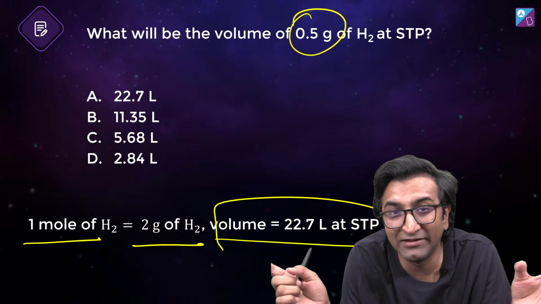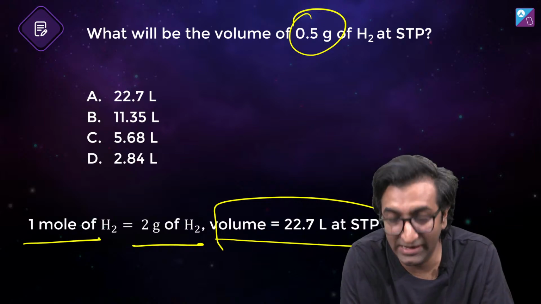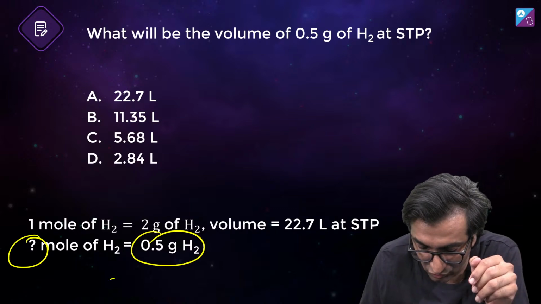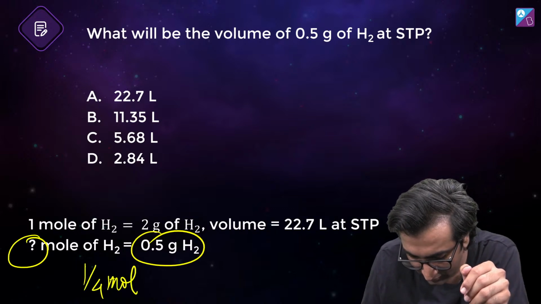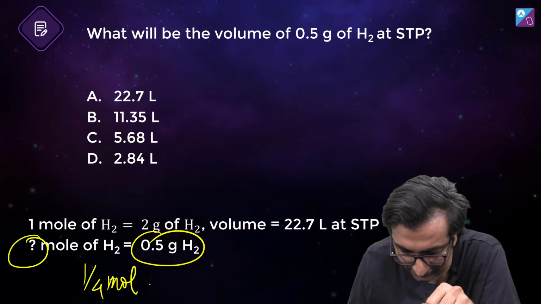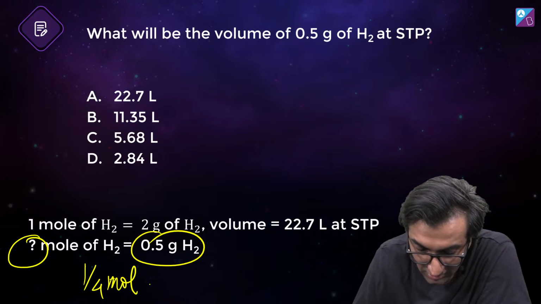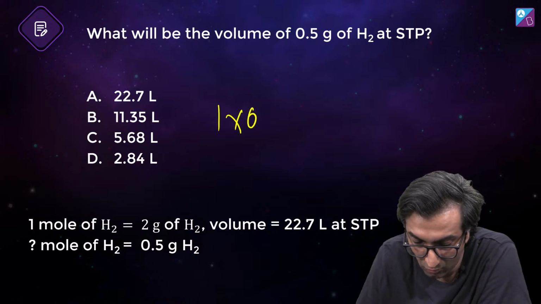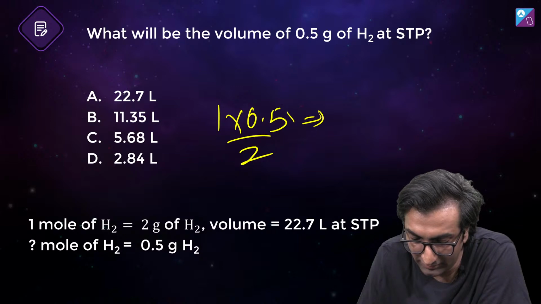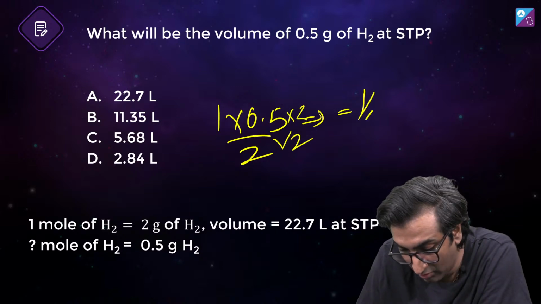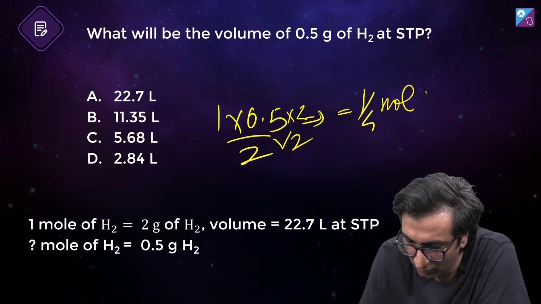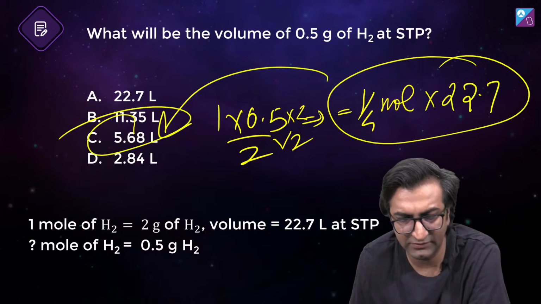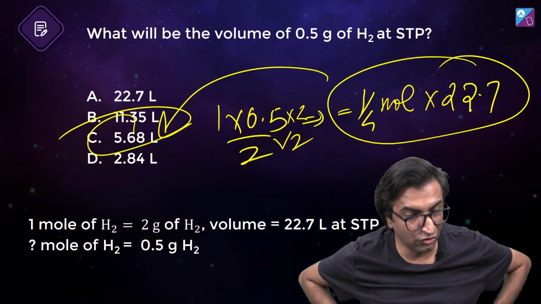But if the moles change, then the volume will change. Moles are changing here. How many moles are there in 0.5 gram of H2? It is 1/4 mole, right? How do I know this? Look, just cross multiply, right? 1 mole is 2 gram. How much is 0.5 gram? 1 into 0.5 by 2, which is 1/4. So this is 1/4 mole. 1/4 mole into 22.7. 1/4 of 22.7, how much is it? 5 point something. Which is C, the answer. Good job.